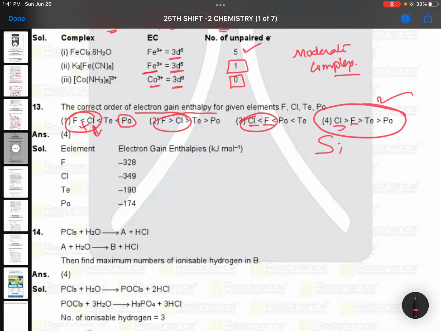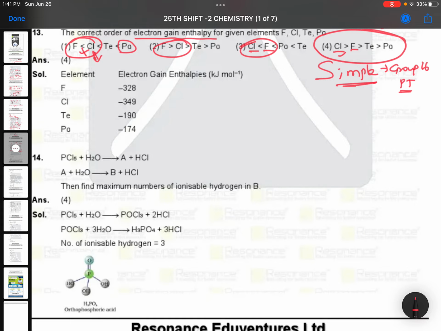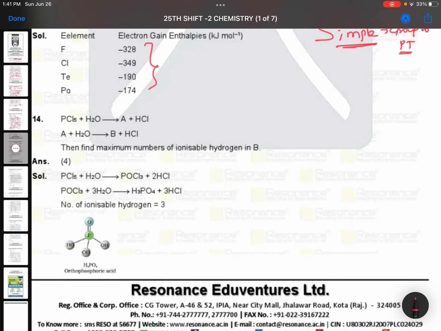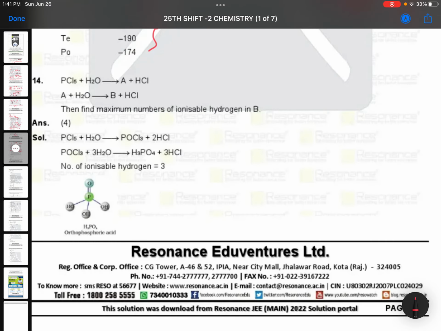Simple, very easy question of periodic table, or you can say group 16 also. Group 16 or periodic table, you can take this chapter. This can be considered from both elements. No need of remembering these values. Okay, there is no need to remember the values.